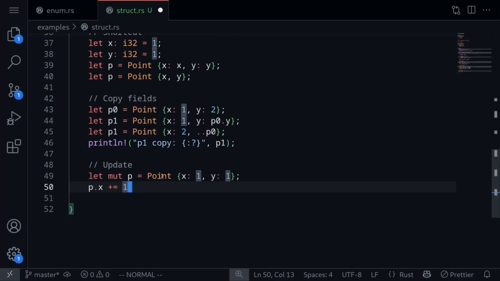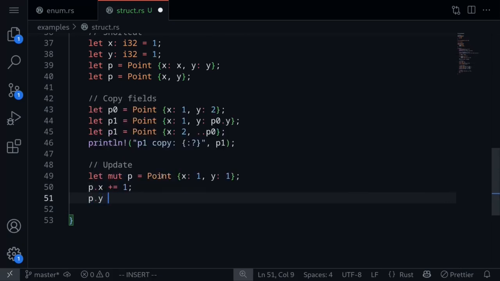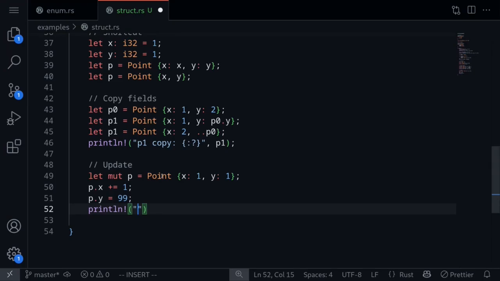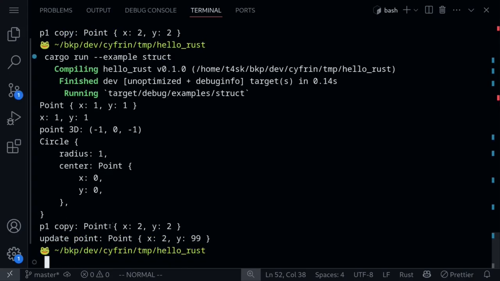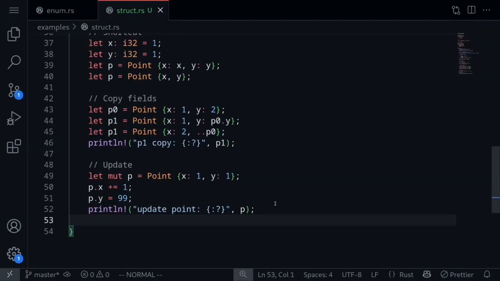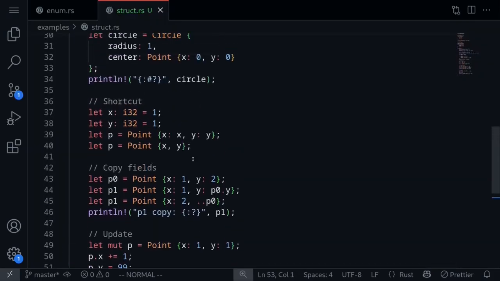Increment it by 1. If you wanted to update the field y, we can also increment it, but for this example, let's set it to, for example, 99. Let's print this out: update point. Execute the code and we get update point. Point is x equal to 2 and y is equal to 99. So these are some examples of operations that you can do on a struct.